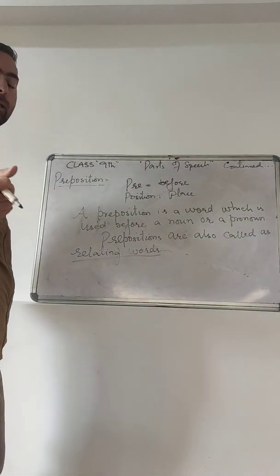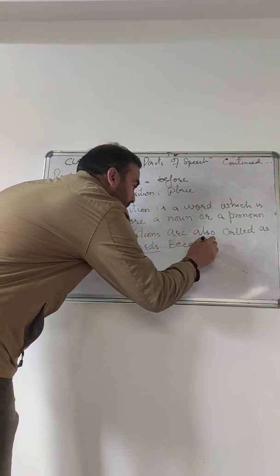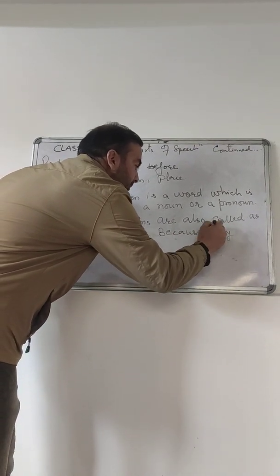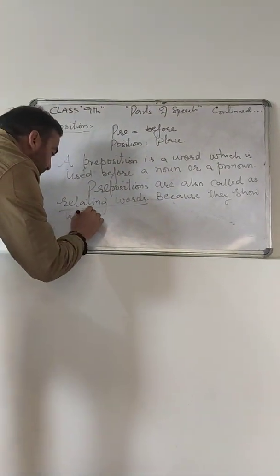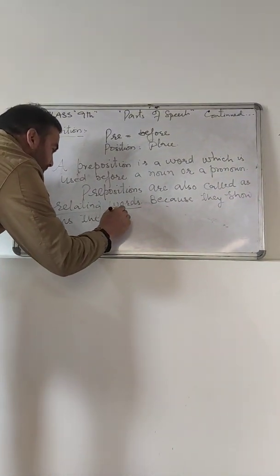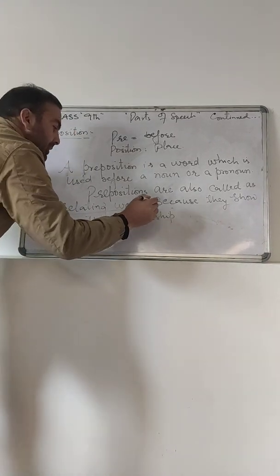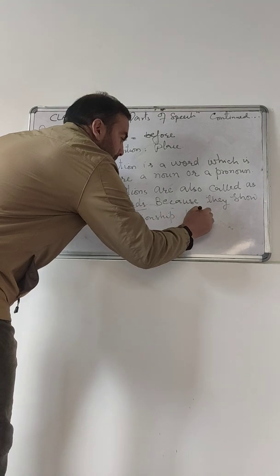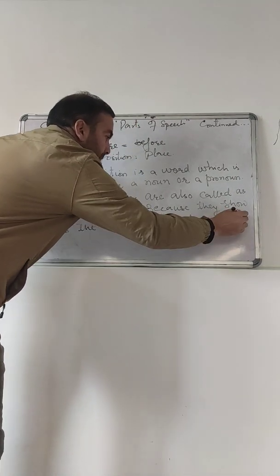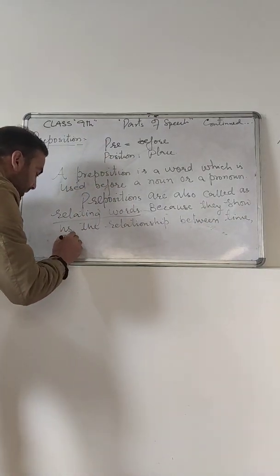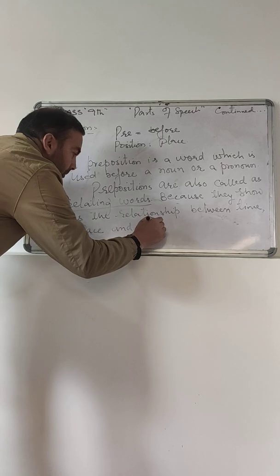Why are they called relating words? Because they show us the relationship between time, place, and position.